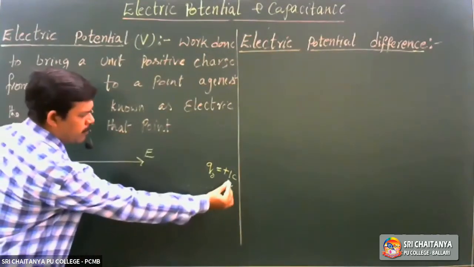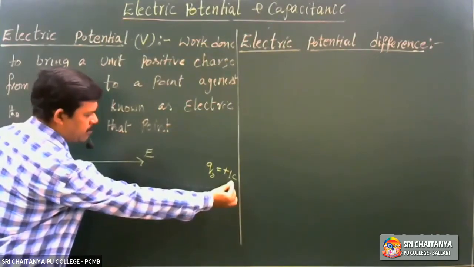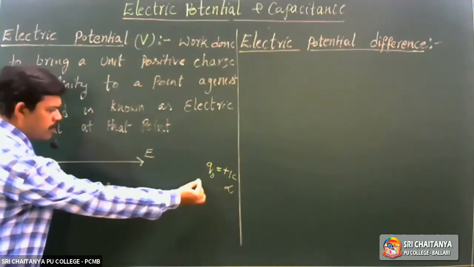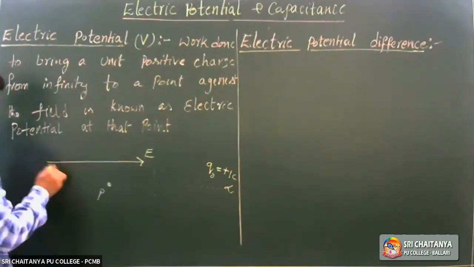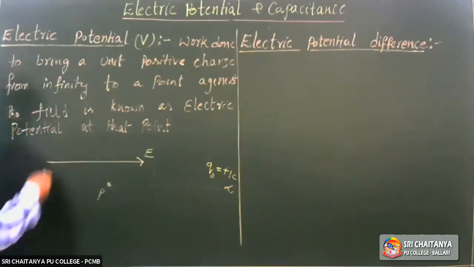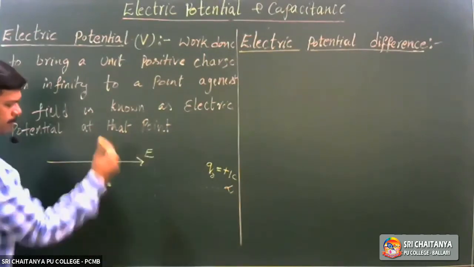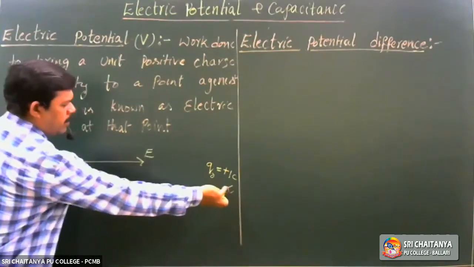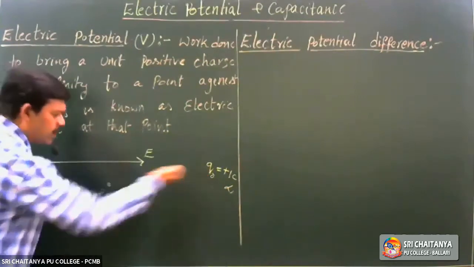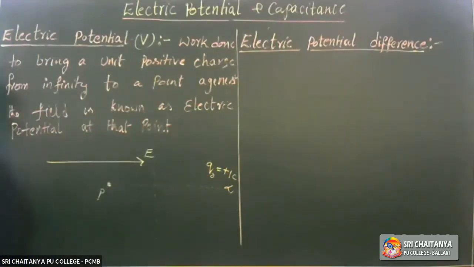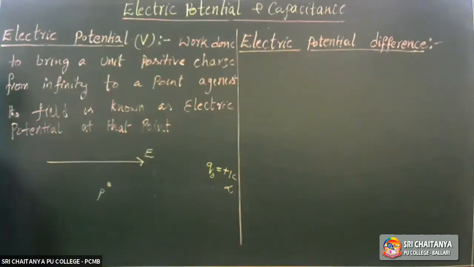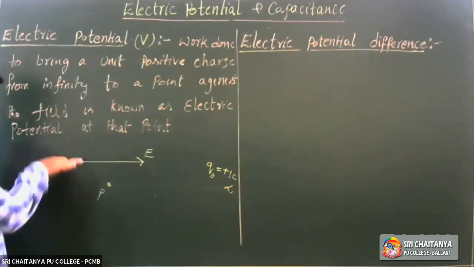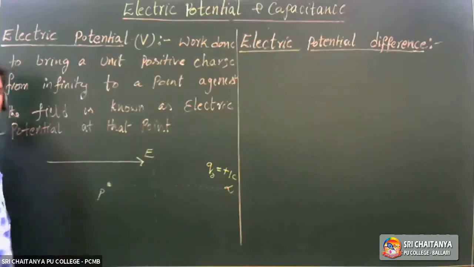Observe something, whenever this charge is coming from infinity up to here, here the electric field is in this region, up to here, there is no repulsion or attraction on that charge. Once this charge enters the electric field, what happens? Here the field direction is in this way.